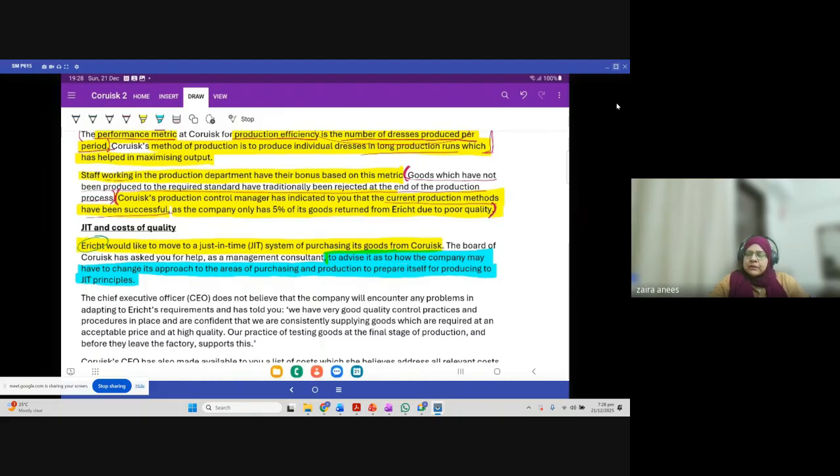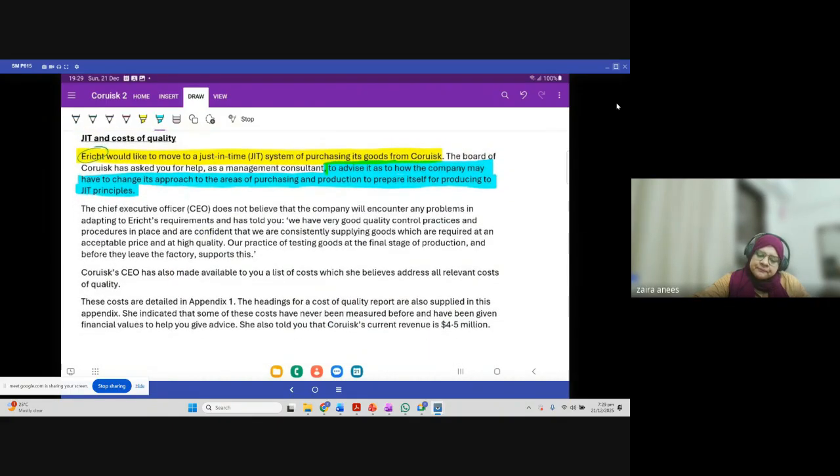So you have to advise how the company may have to change its approach to the areas of purchasing and production to prepare itself for producing to JIT principles. So we are not moving to JIT. My customer is moving to JIT, and we need to identify how we are supposed to change our system to cater to the only customer we have, right? This is the requirement.